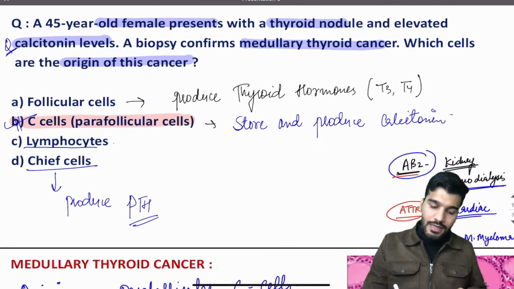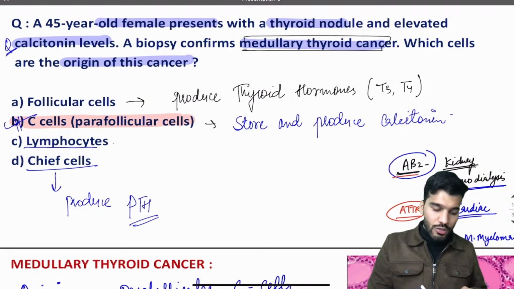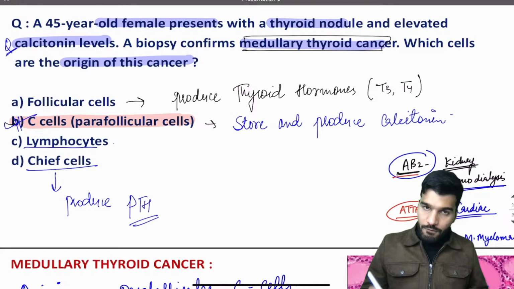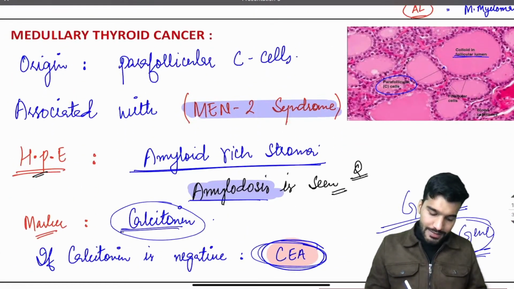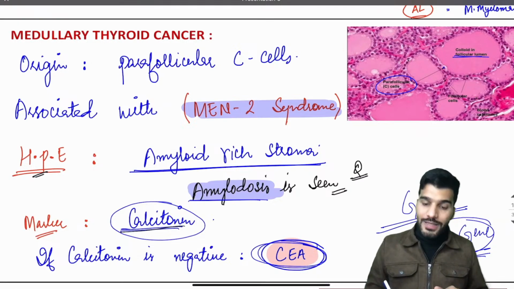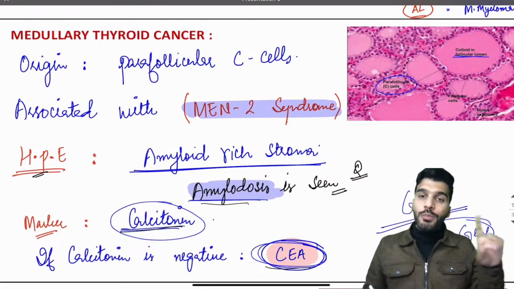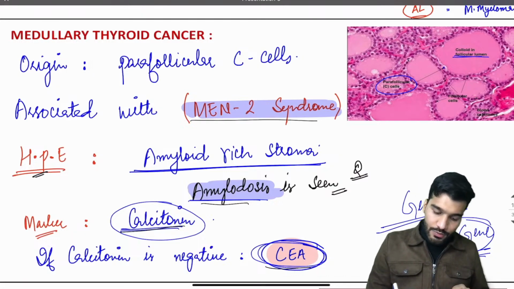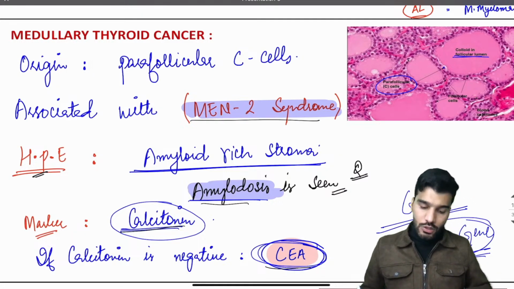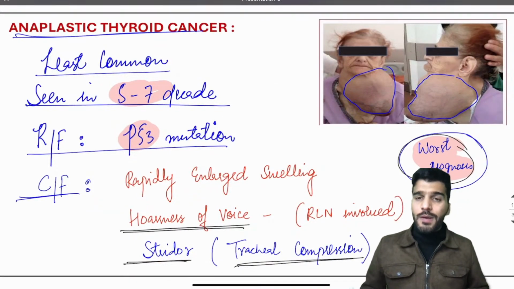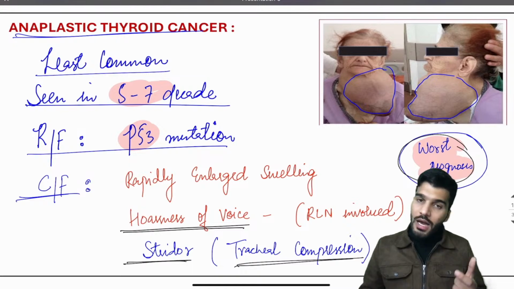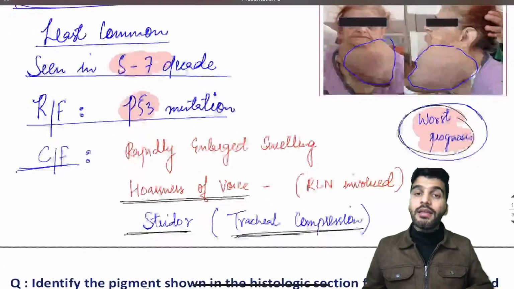After that, the cancer that arises from the parafollicular C cells is going to be your medullary thyroid cancer with a marker of calcitonin. If calcitonin is negative, you go with the CEA. It is a cancer which shows the amyloidosis. In cardiomyopathy, remember restrictive. This one is going to be associated with a MEN2 syndrome. Anaplastic is the least common and having a worse prognosis. Patient will have a hoarseness of voice due to the RLN involved and the stridor due to the tracheal compression.